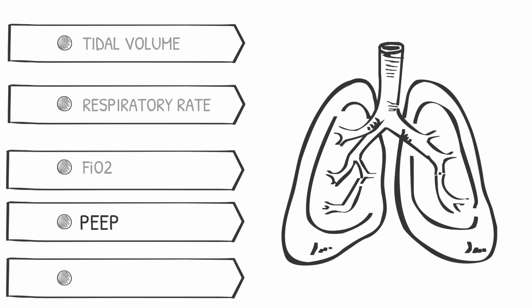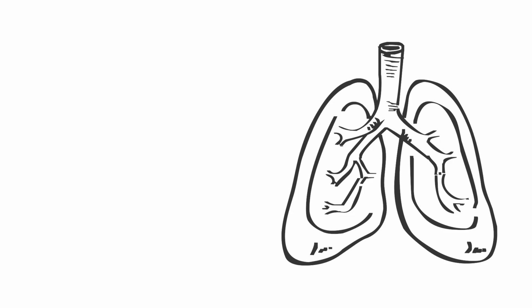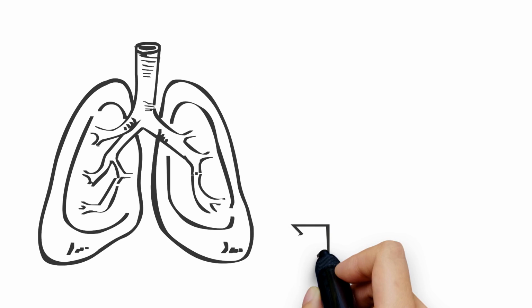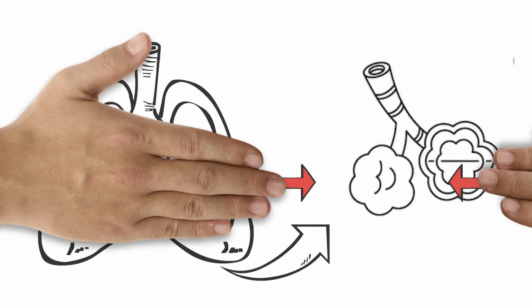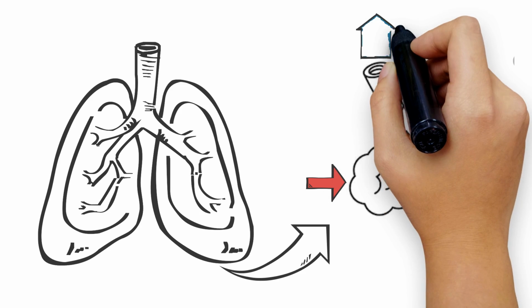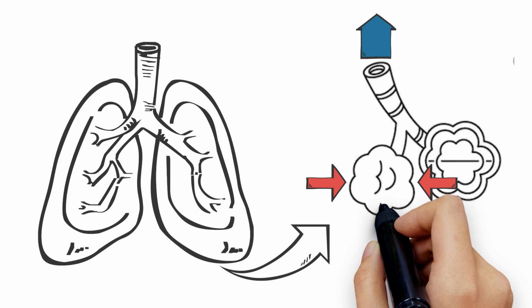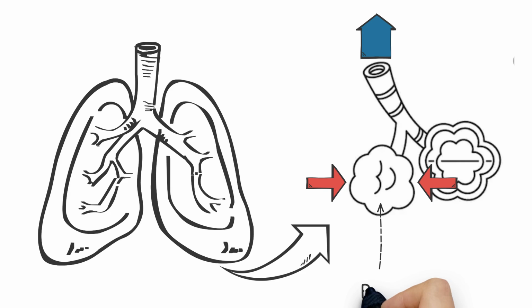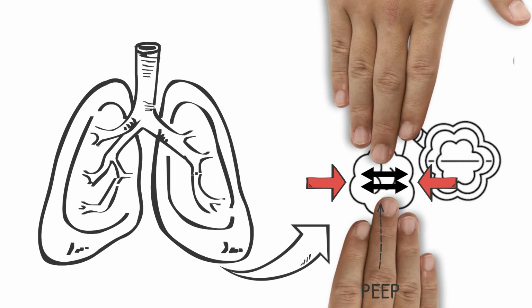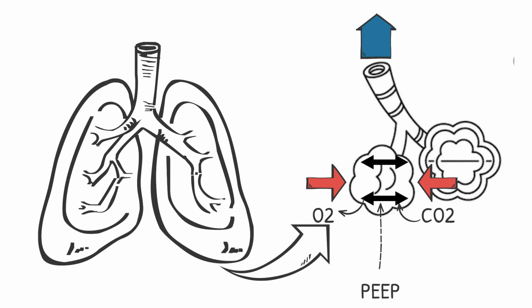PEEP is number 4, which is known as the positive end expiratory pressure, which means the pressure left in the alveoli after the patient exhales. After a normal breath, the alveoli will tend to want to collapse. A healthy lung can withstand this collapse when it takes its next breath. When there are certain lung diseases, we need to help these alveoli keep stented open or recruited. We do this by adding PEEP through the ventilator to keep them open to help receive oxygen and blow off carbon dioxide.